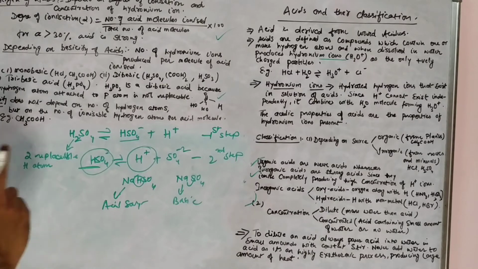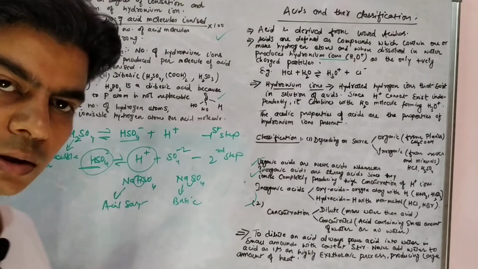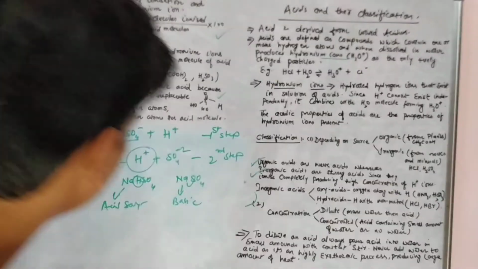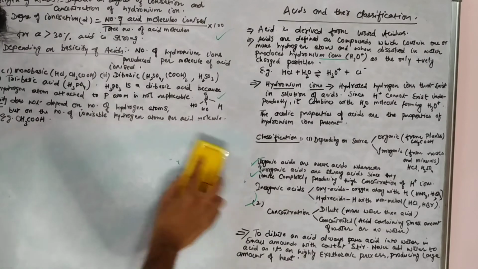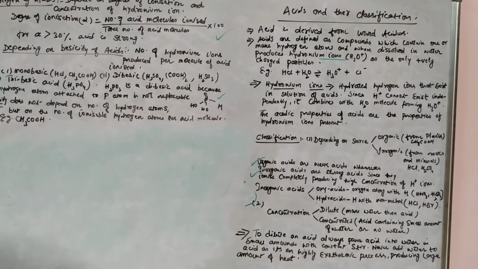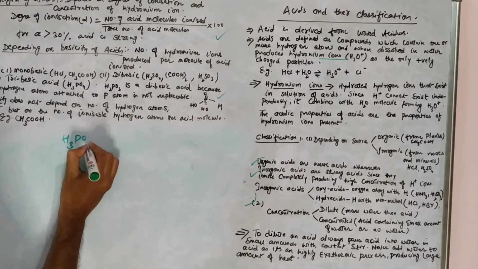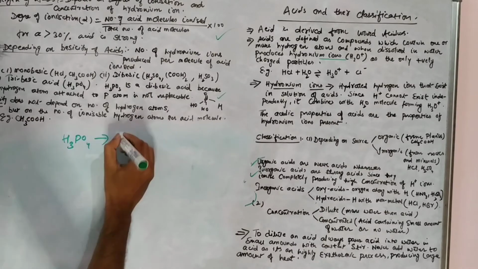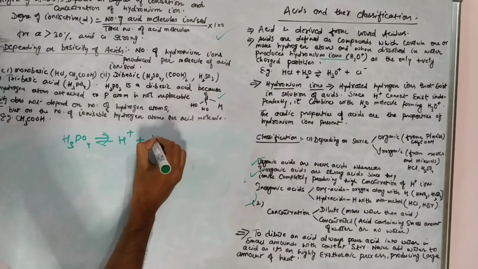Similarly, tribasic acids ionize in 3 steps. Let's see how. H3PO4: in the first step, the first hydrogen ion will get formed.